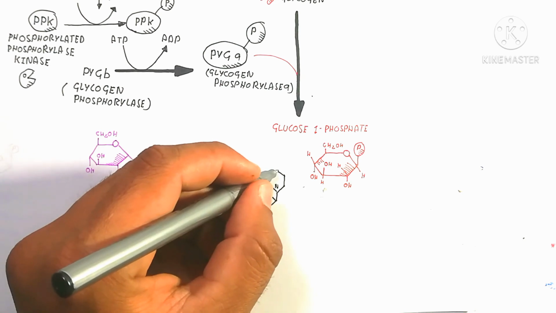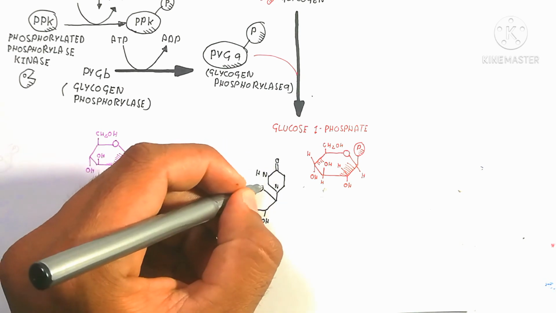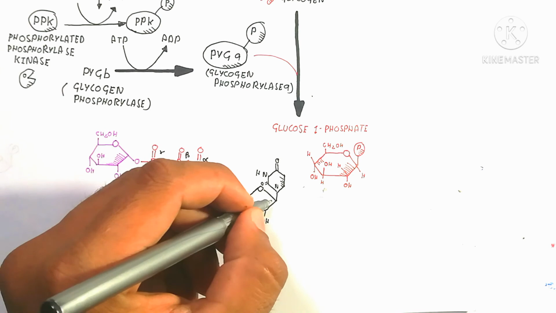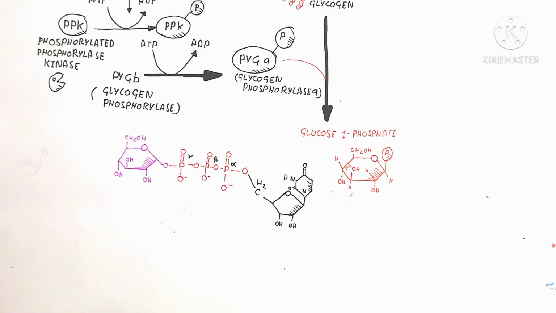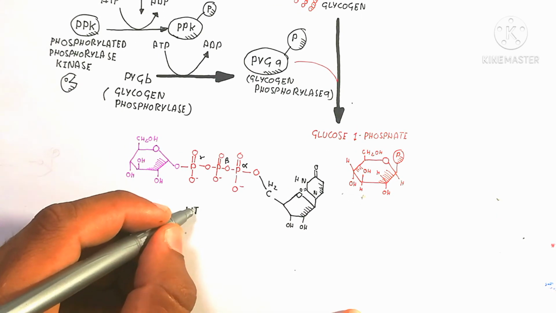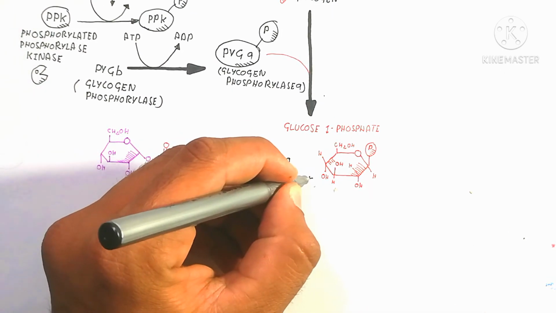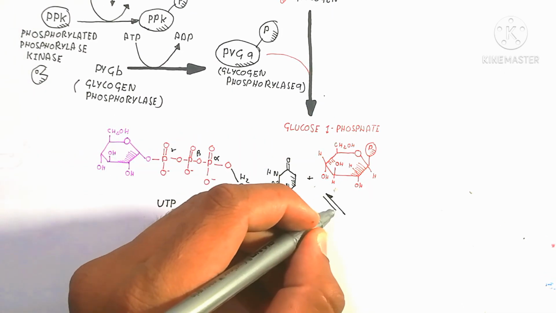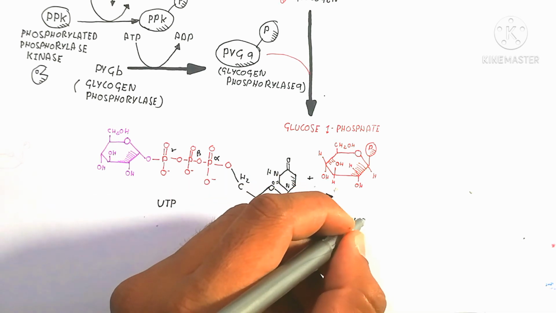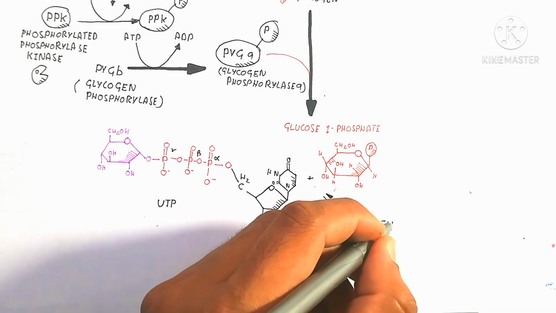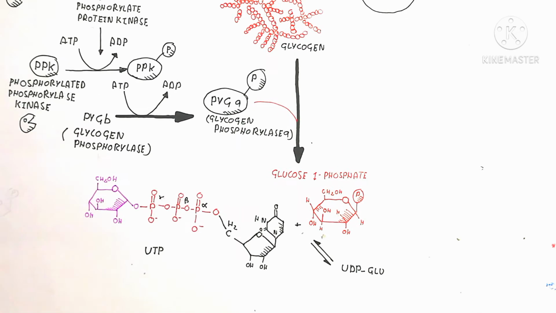So here the important thing is UTP. UTP means uridine triphosphate. So the triphosphate, three phosphate molecules alpha, beta, and gamma, will bind with the glucose, and here is the structure you can see.